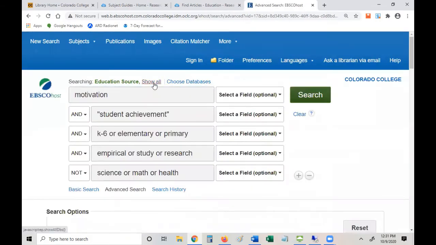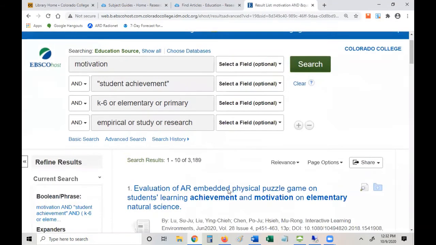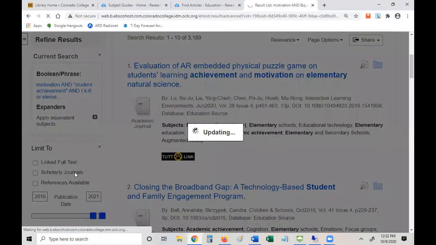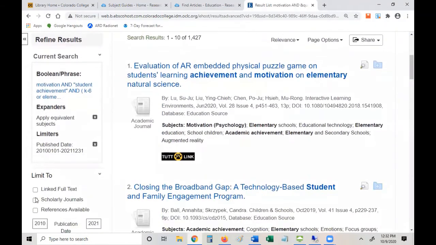And once again, we can say show all: Education Source, ERIC, APA PsycInfo. So we know we're searching all three databases. I'm just going to get rid of that. All right, so now we have lots and lots of results. Oh, see, our limiter disappeared. So I'm going to say 2010. I want scholarly journals.